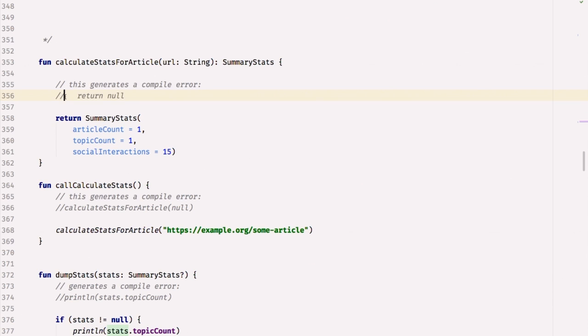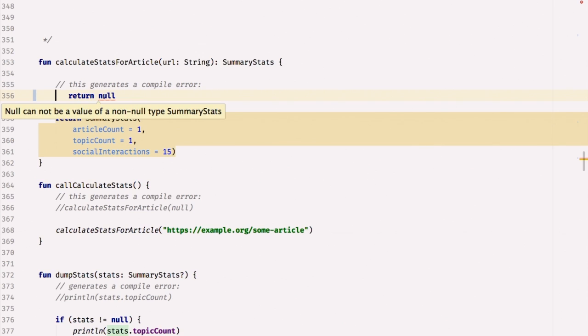If I try and return null from that method, I actually get a compile error. You can see I'm not allowed to return that because I haven't said that summary stats is nullable. If I did want to do so, I'd have to put a question mark on the end of that to make that work.